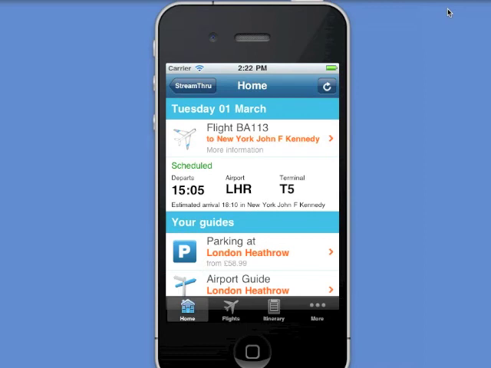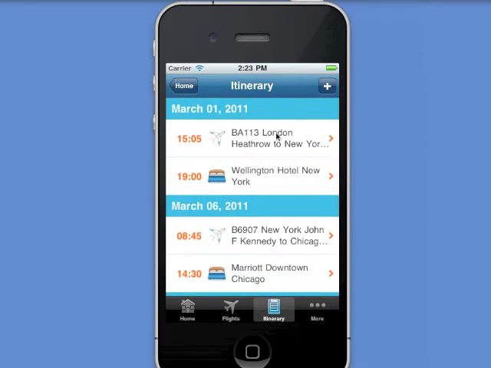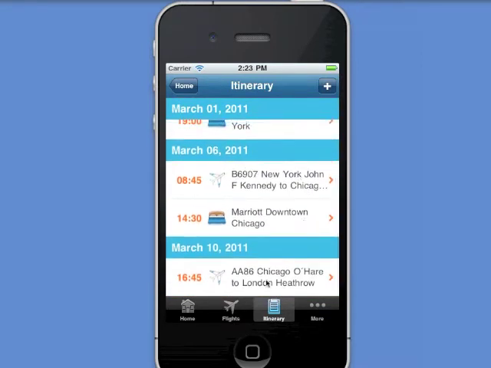If you're travelling to multiple destinations, I'm going to show you how Streamthru provides you with a travel guide, an events guide and weather forecasts for each destination in your itinerary. So let's have a look at an example trip. Here I'm flying from London to New York, staying in New York for a few days before flying on to Chicago and then coming back to London a few days later.